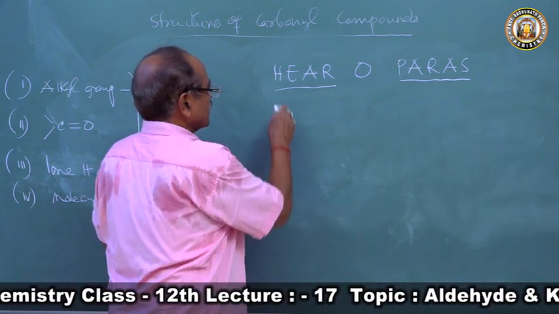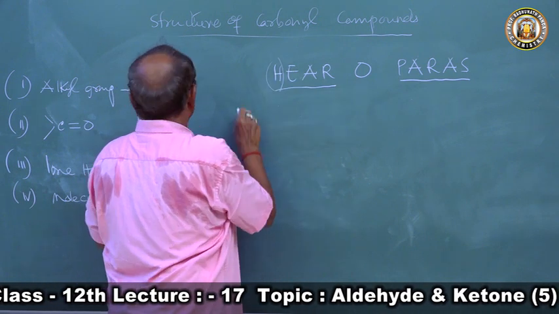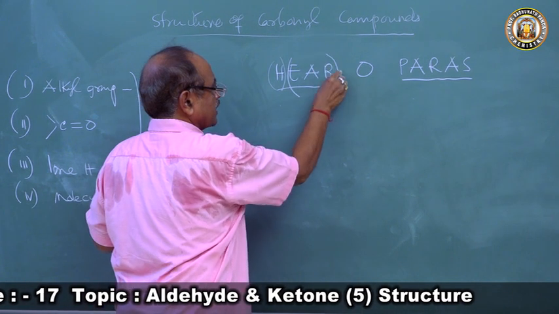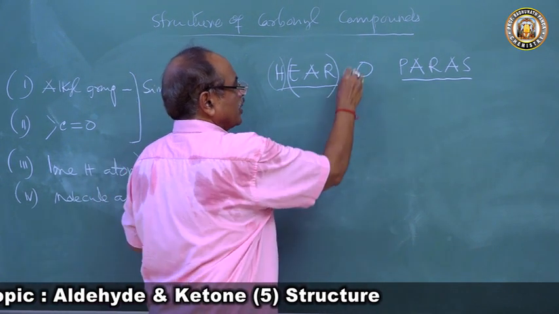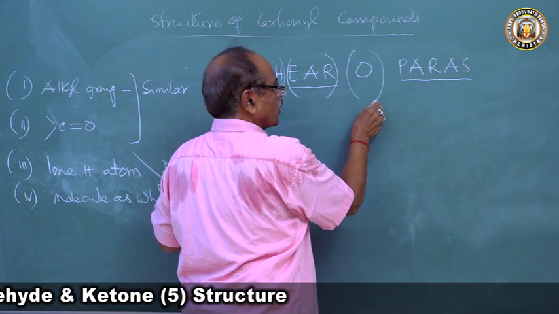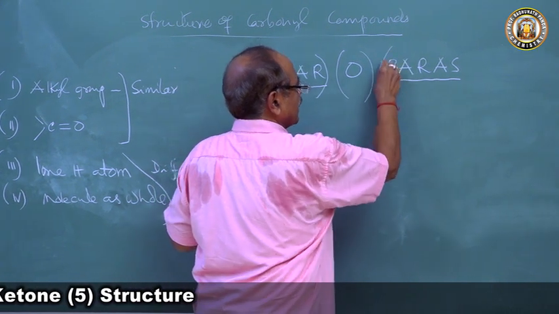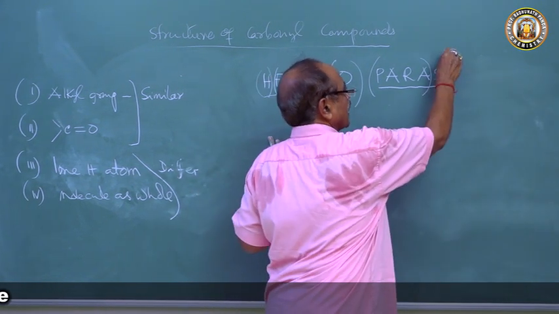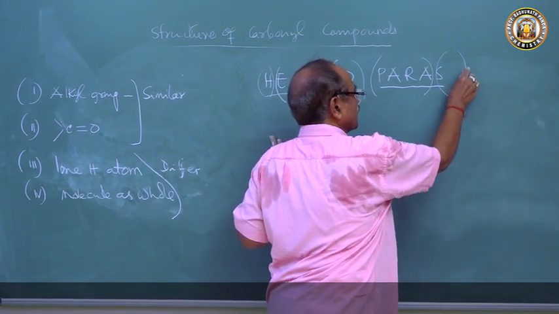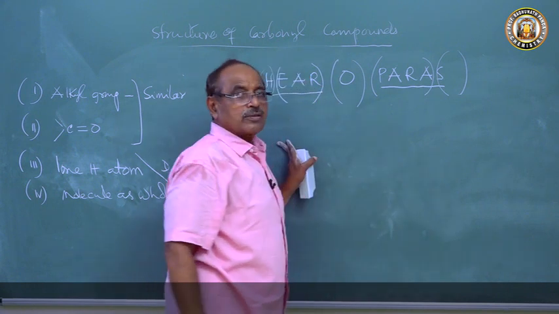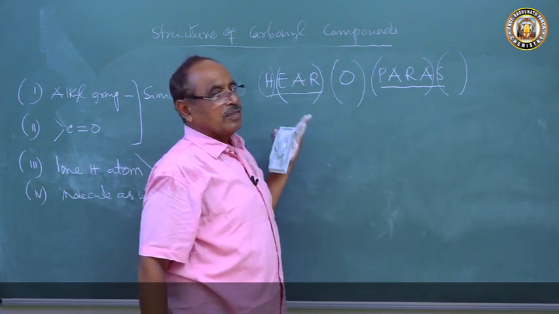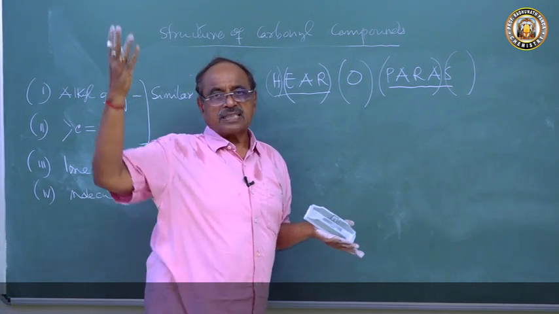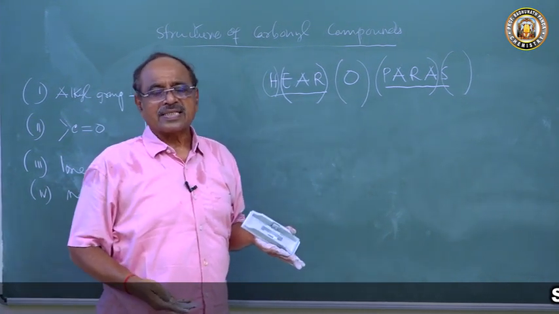So H is the reaction of alkyl group. EAR, reactions of carbonyl group. O, reactions involving lone hydrogen atom, and PARA, reactions involving molecule as a whole, and S, reactions involving the aldehyde group. So this is the mnemonic I give you. Very easily you can remember, and very systematically you can go on studying.